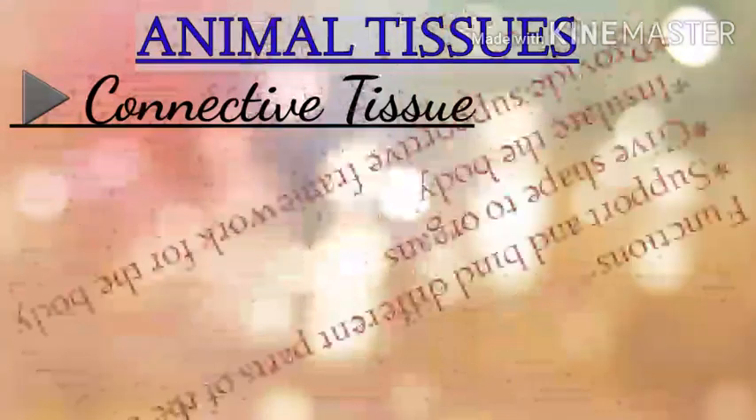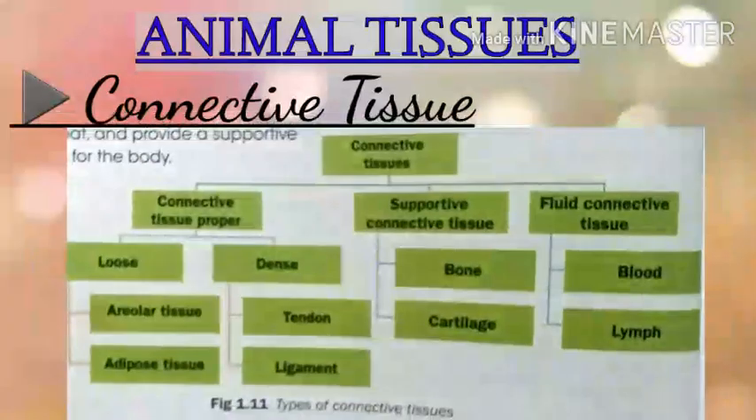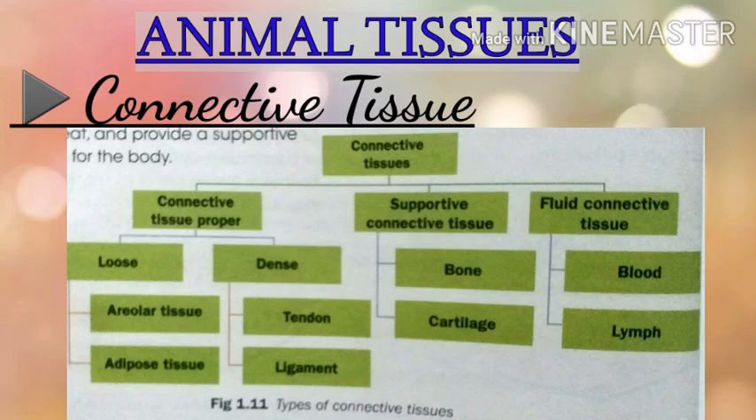The functions of connective tissue are that they support and bind different parts of the body. They give shape to organs, insulate the body against heat and provide a supportive framework for the body. In this figure, you can see the different forms of connective tissue in animals.